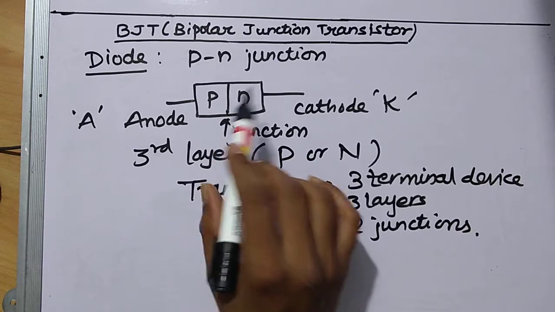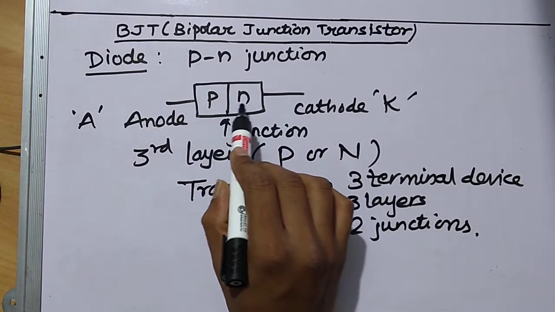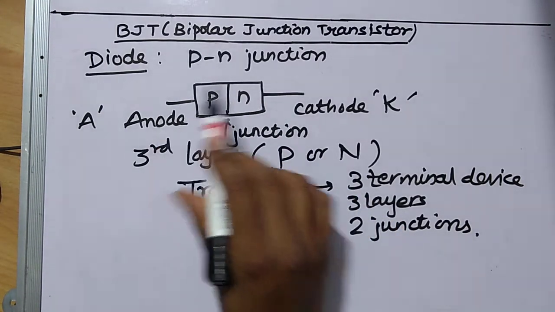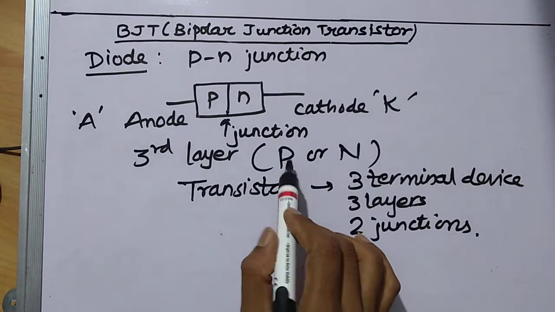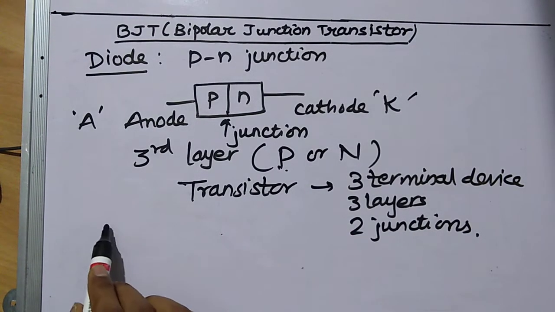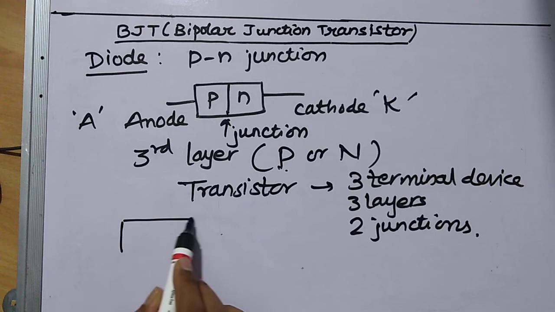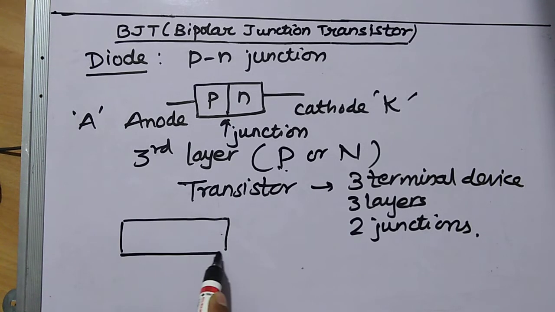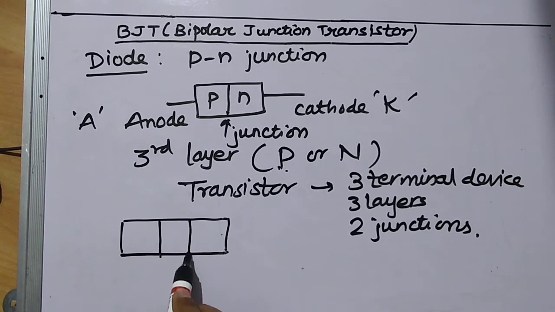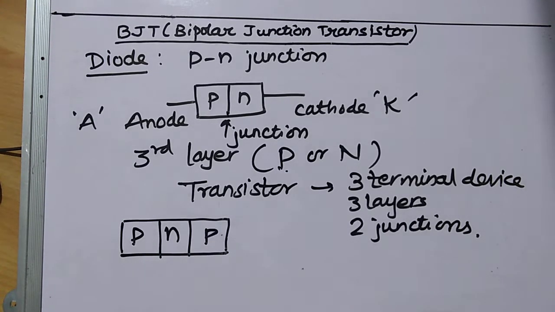Say for example, if this is a p-n junction diode, and now we are going to add a p-type, I will add like this. This is p-n, and again I will add a p-type.